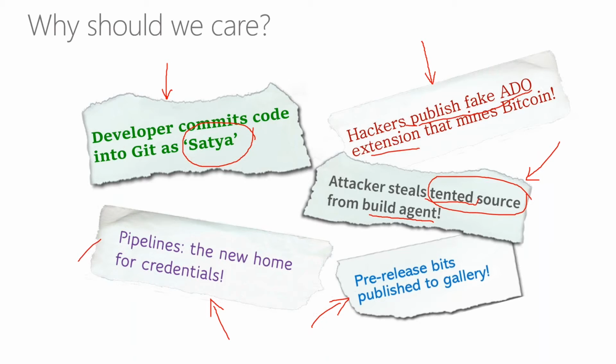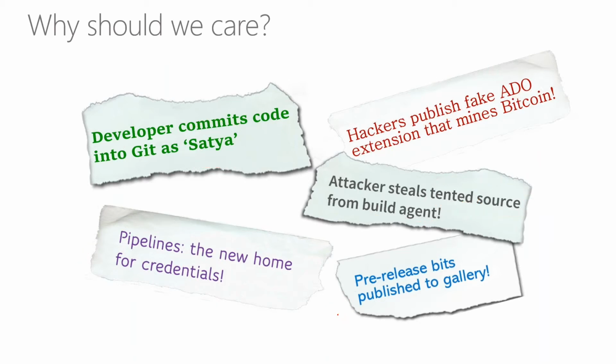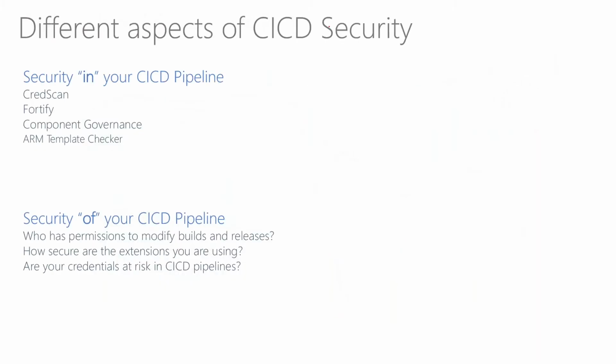As you can see, all of these things are slightly different from the traditional notion of CI/CD security that we have heard over the years, which we call DevSecOps.